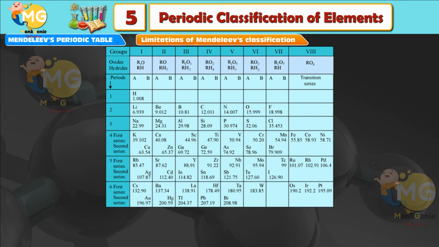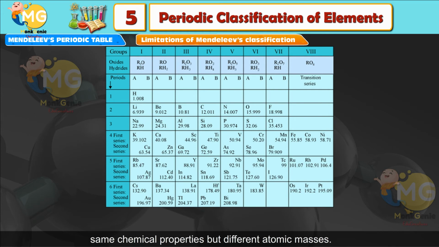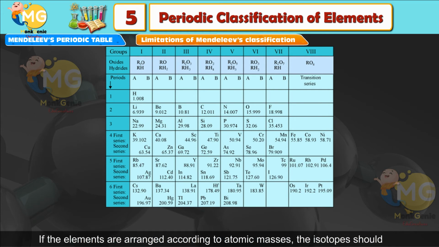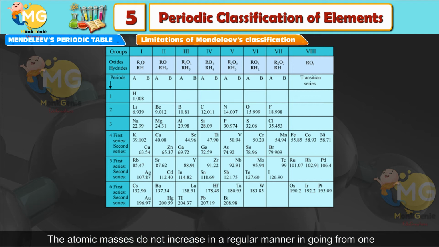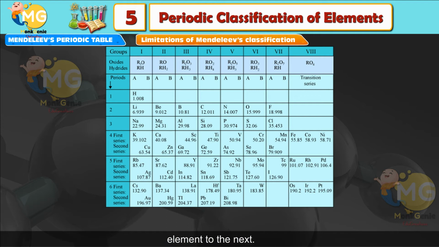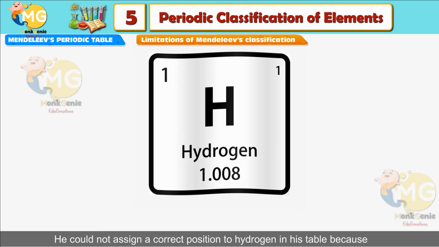Limitations of Mendeleev's classification. The position of isotopes could not be explained because isotopes have the same chemical properties but different atomic masses. If the elements are arranged according to atomic masses, the isotopes should be placed in different groups of the periodic table. The atomic masses do not increase in a regular manner in going from one element to the next. He could not assign a correct position to hydrogen in his table because hydrogen has some properties similar to alkali metals and some properties similar to halogens.